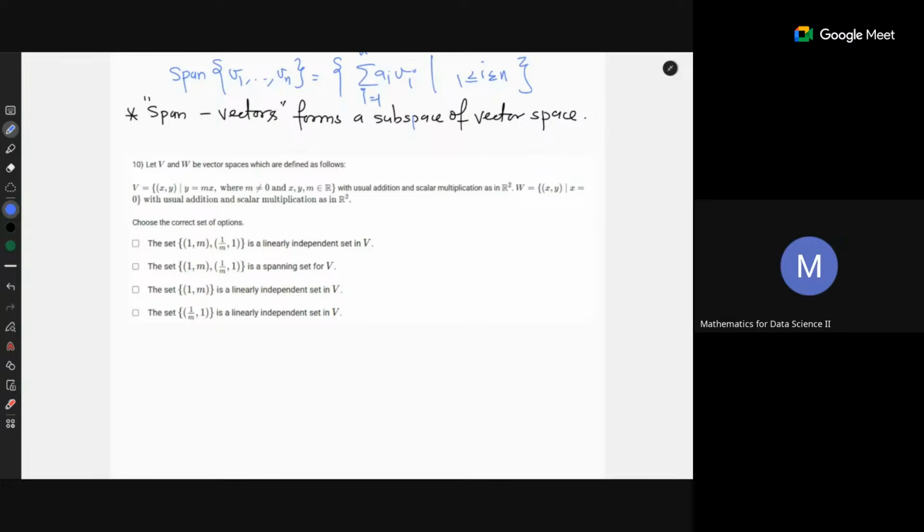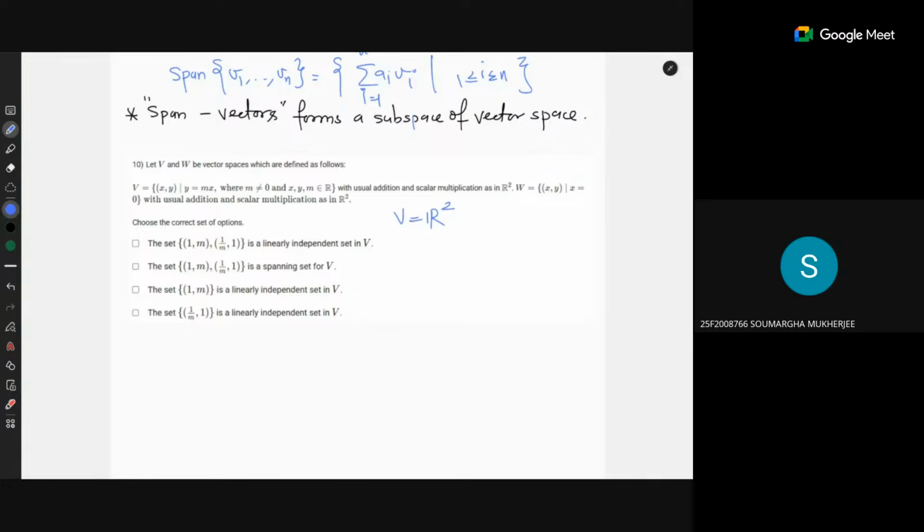So what is V first of all? V is nothing but the whole R2, because it is the set of all lines that pass through the origin, so it covers all the points of R2. Now the set of vectors 1 comma m and 1 by m comma 1 is a linearly independent set in V. I think false.